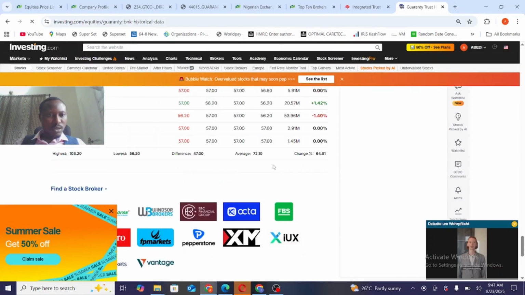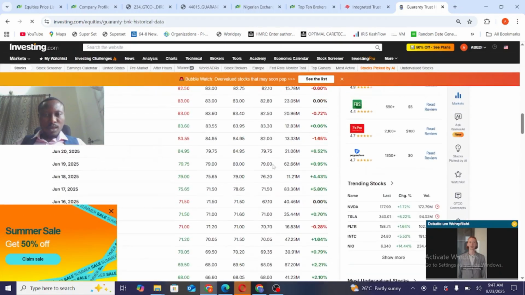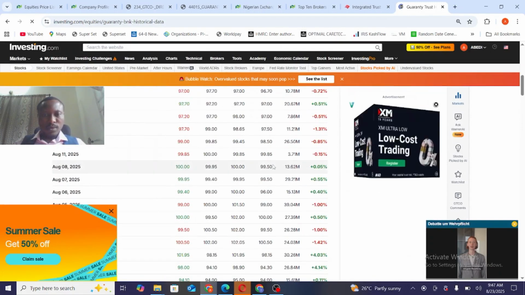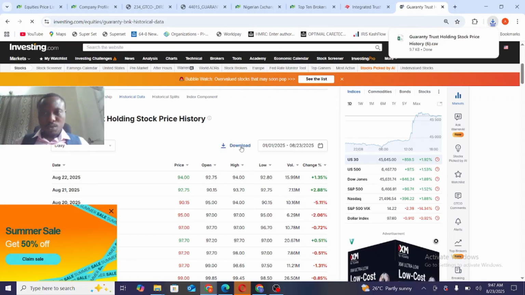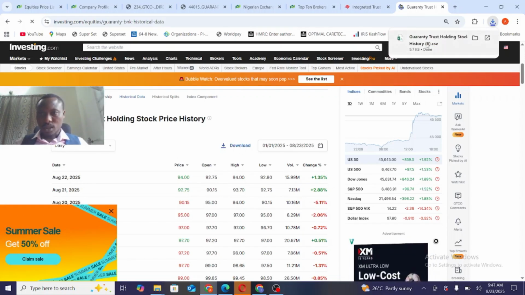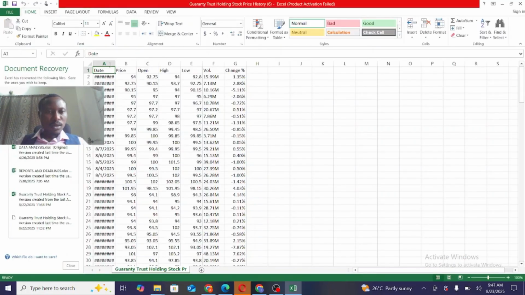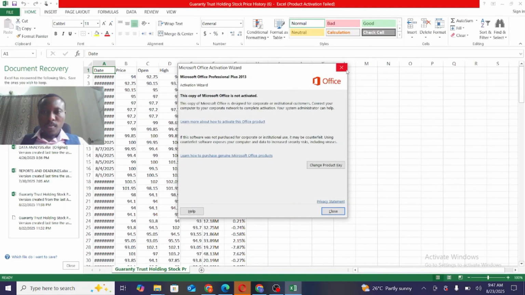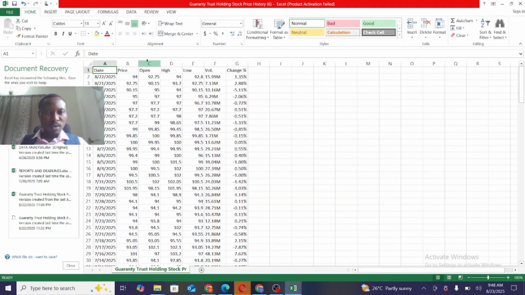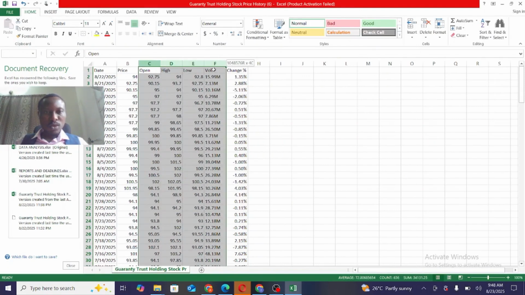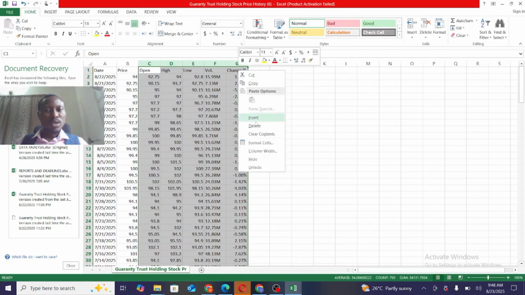I think the price has gone up over a period, but we are going to check with data. We are going to check with evidence the price fluctuation and the price movement from January to date.